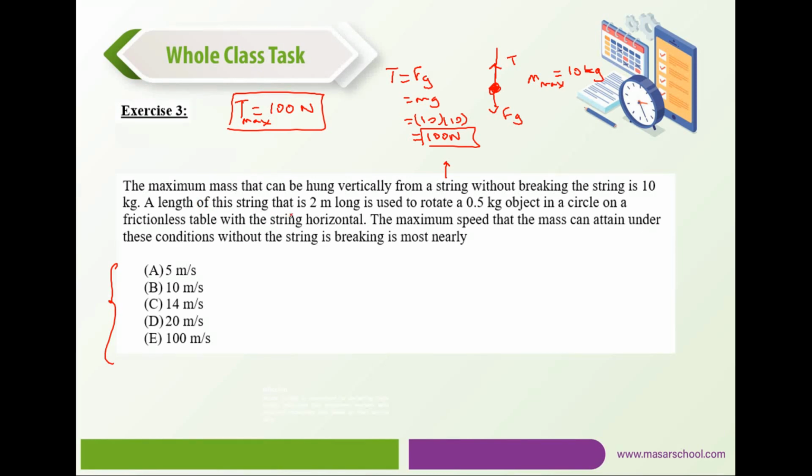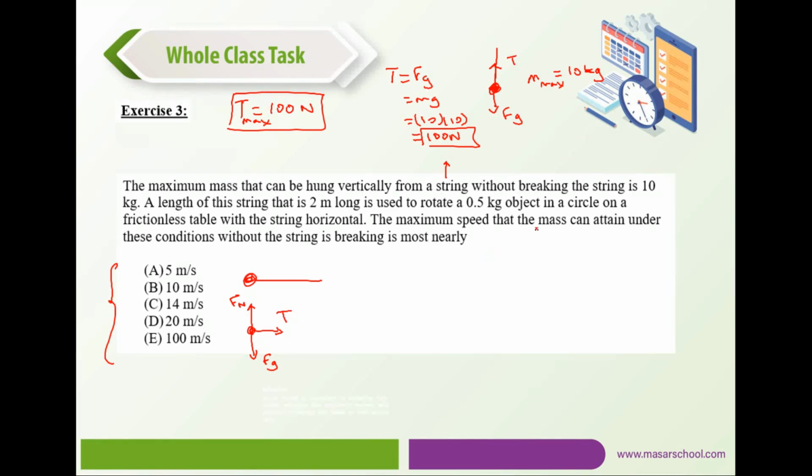A length of this string that is 2 meters long is used to rotate a 0.5 kg object in a circle on a frictionless table with the string horizontal. So this is a horizontal motion like this. This is a front view, and the string and the mass are rotating in a horizontal circle like this. Then what are the forces acting on this mass? We have the pull of gravity down, we have the normal push from the table, which is up. It is frictionless, so we don't have friction, and we have the force of tension toward the center.